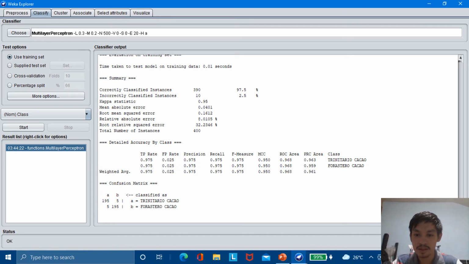So this classifier produces good results in classifying the data because its percentage is very high. It means it has high accuracy in analyzing the data. So let's try more classifiers, but let us remember this multi-layer perceptron.